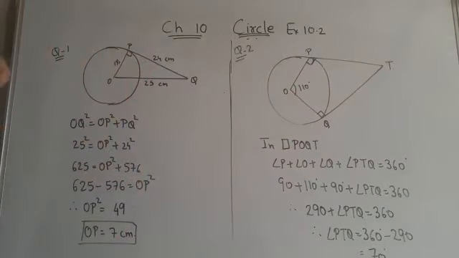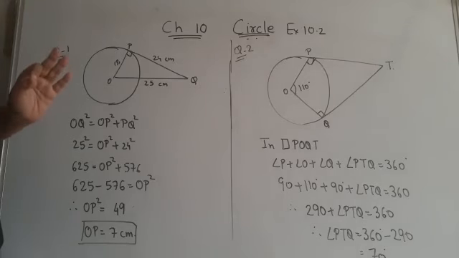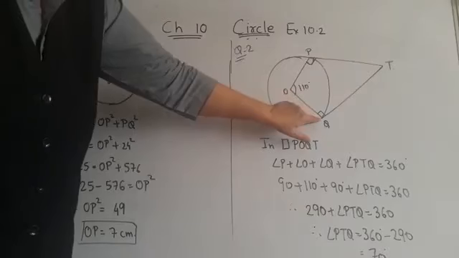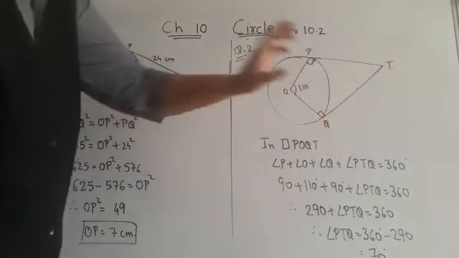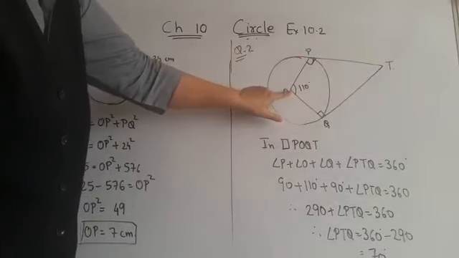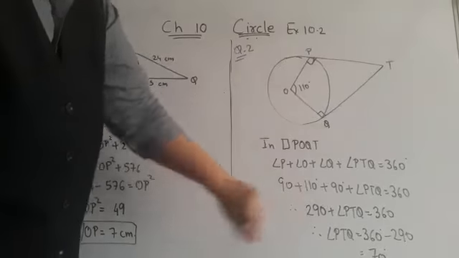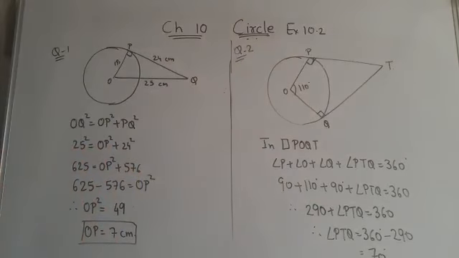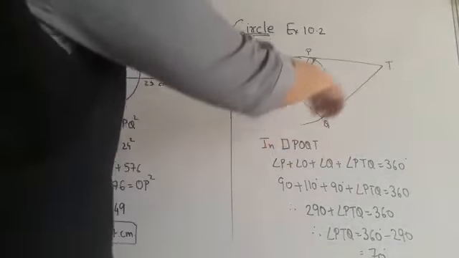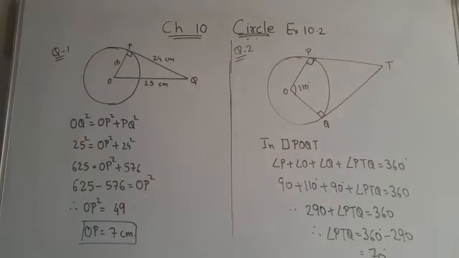Now children, just see POQT. It is nothing but a quadrilateral. Now children, you know in a quadrilateral the sum of the four angles is 360 degree. So angle P plus angle O plus angle Q plus angle PTQ equals 360. P is 90, Q is 90, POQ is 110. By putting the values, you will get PTQ equals 70. So the angle between the two tangents, that is PTQ, equals 70.